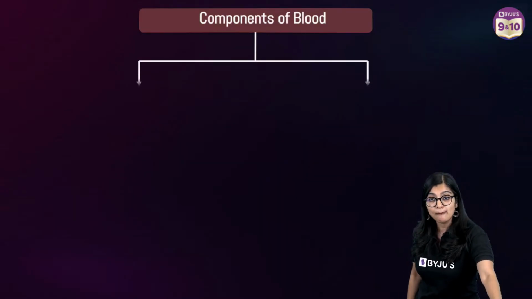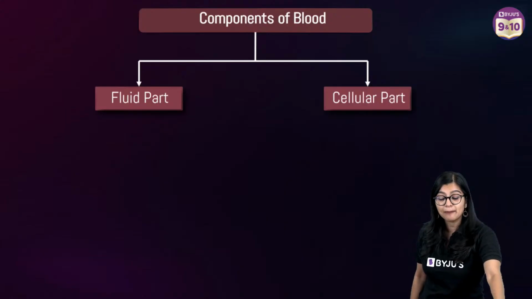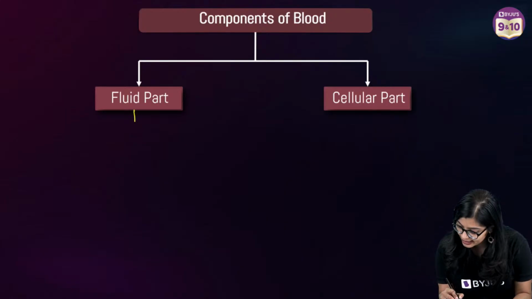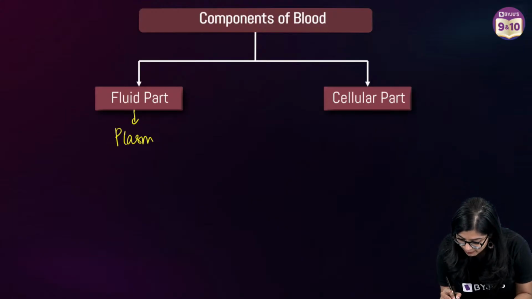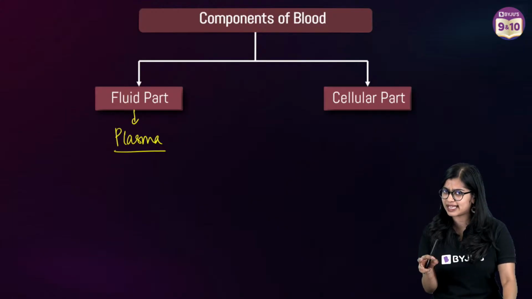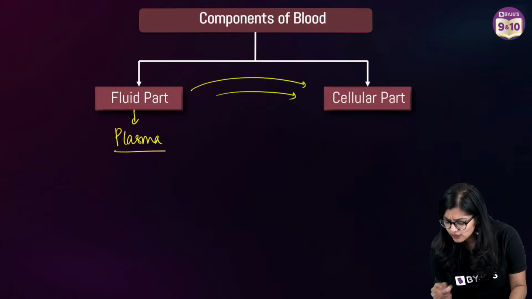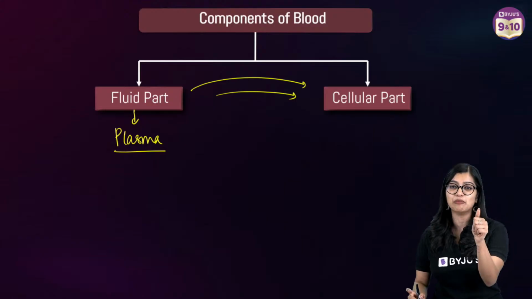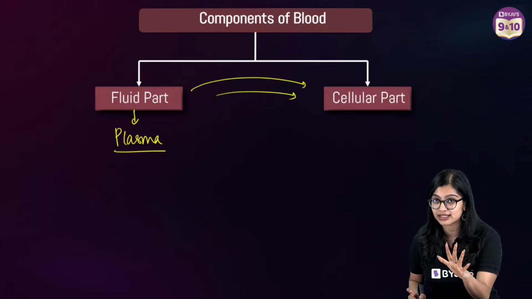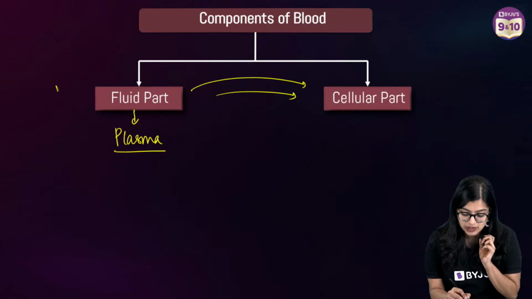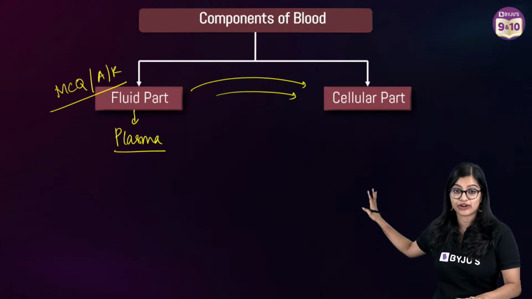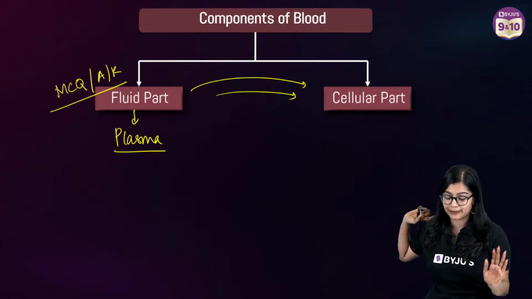Now if you look at the components of blood, we know that it has a fluid part and a cellular part. Your fluid part mainly includes your plasma, right? Plasma is this yellowish fluid wherein we find the cells of the blood suspended. And what is the function of plasma? Very important. They can ask you an assertion reason question or an MCQ based question. These are the two kinds of questions that can come from this particular part that I am discussing, okay?